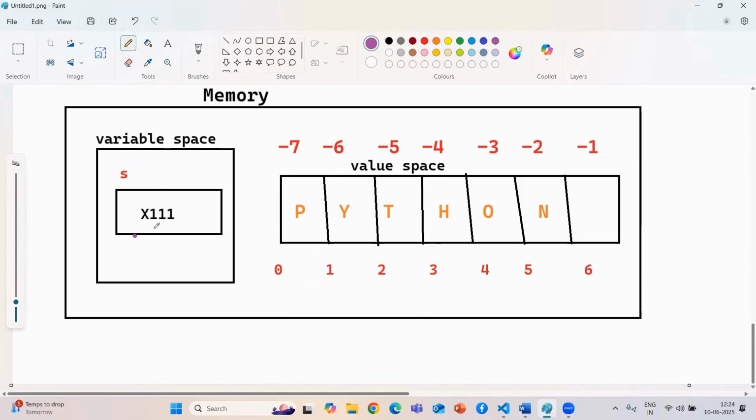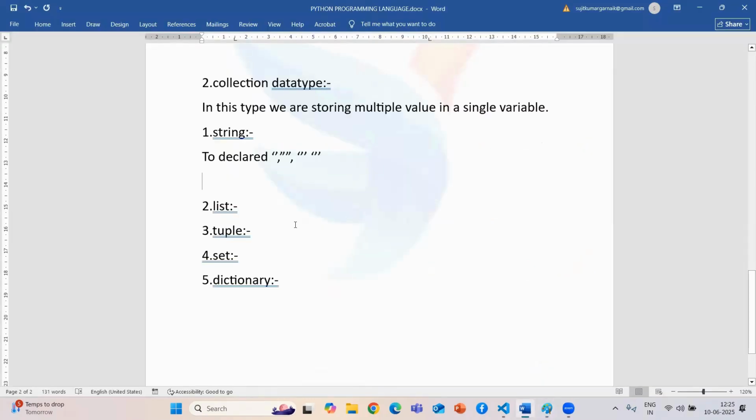This will be treated as your memory location, and s will be your variable name. If you see, I'll give some values 1 2 3 4 5 6, and here I will start from 1 2 3. So guys, it will be stored in a sub-memory location. To identify this sub-memory location in Python, we are using indexing. Now we need to understand what indexing is.